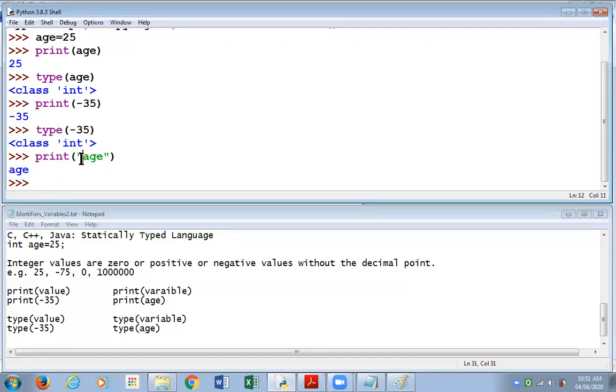Whereas in this case, Python is not understanding age as a variable, it is understanding it as string text. And you see the text age, or the name age, is being printed. So when you want to print the value of a variable, take care that you're not writing the name of the variable in double quotes.